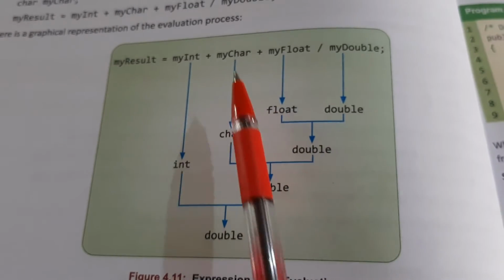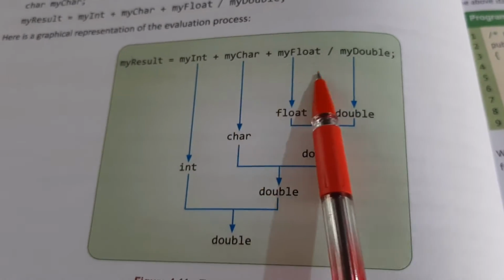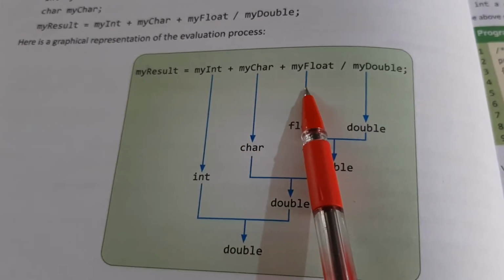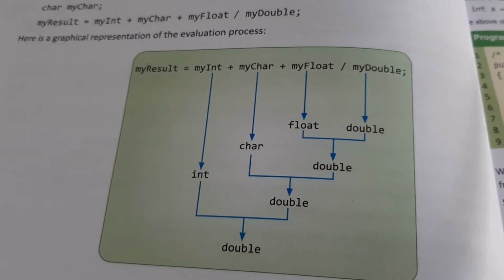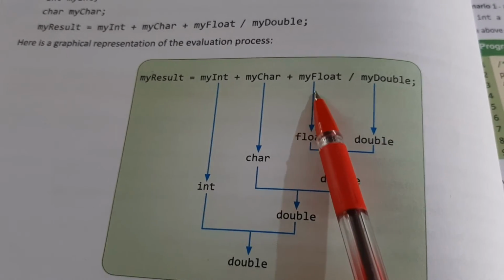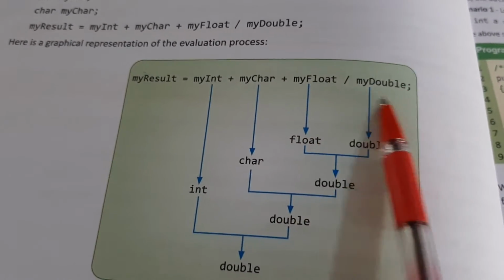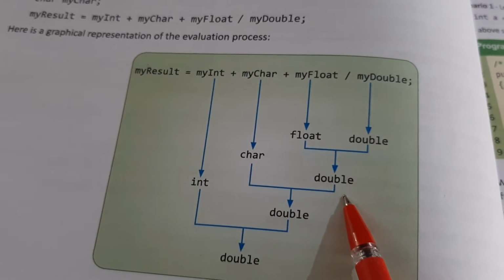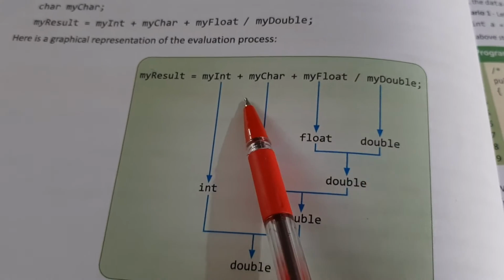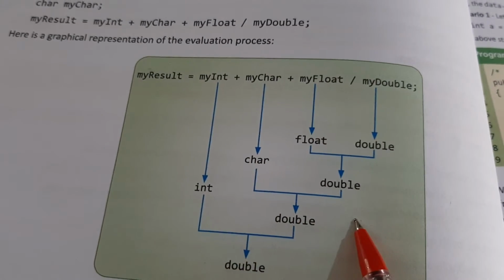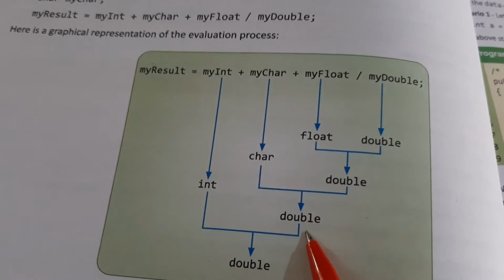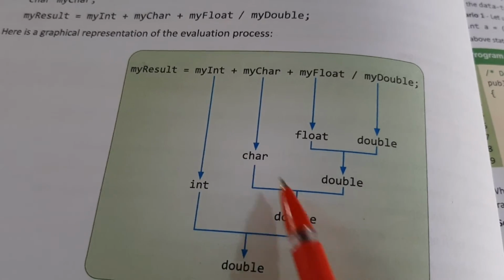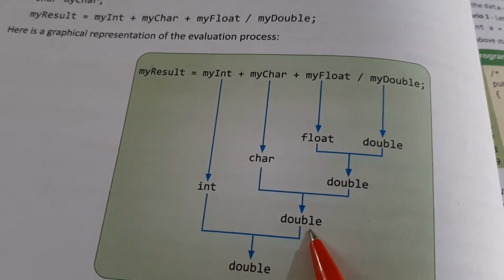There is another example here with int, character, float, and double. What it will do, first it will check from your left hand side which has the larger value. Out of float and double, double has the larger value, so now this becomes double. Then comes your float and character. Out of float and character, which has the larger value, that is double. Then again the value, instead of converting to character, will be converted to double.